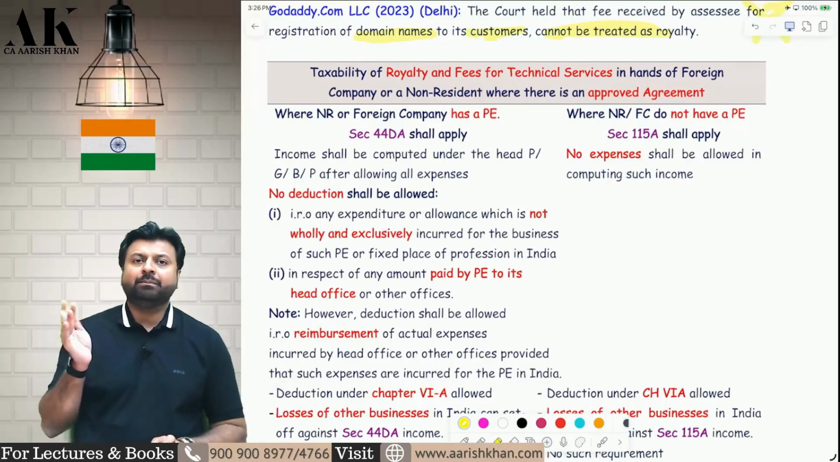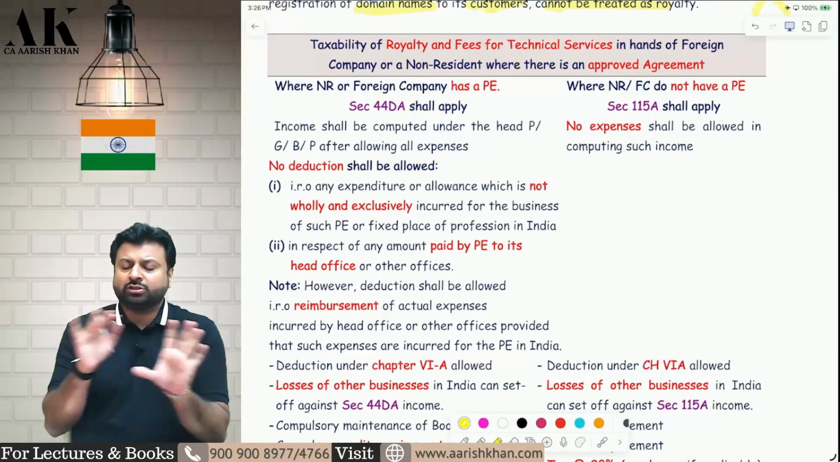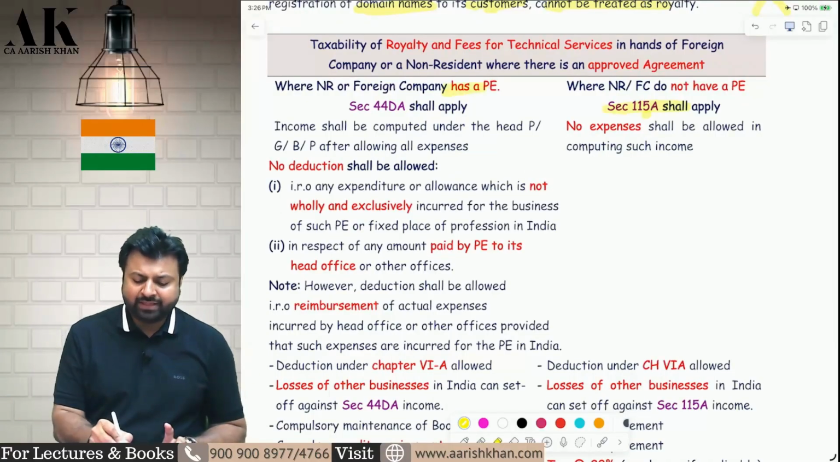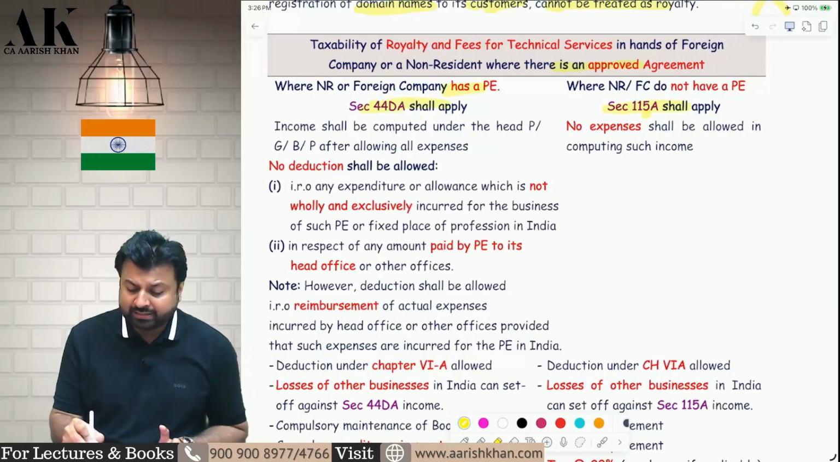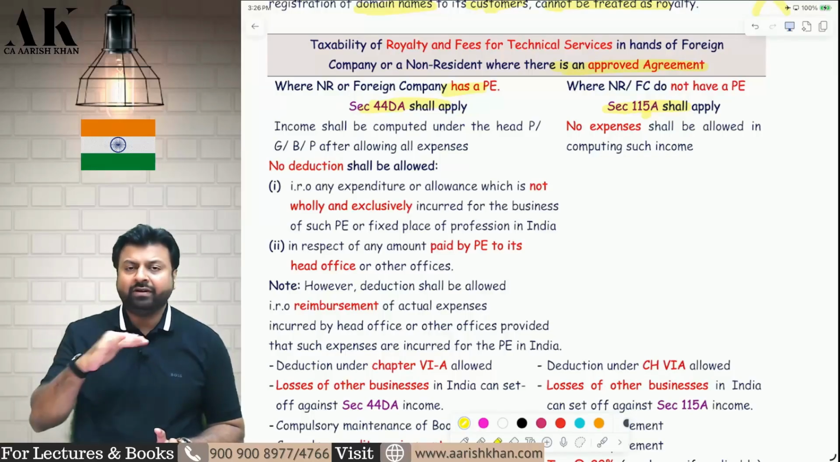Therefore, we will have a comparison. So if there is a non-resident or foreign company which is providing royalty or FTS and there is no PE, then 115A will apply. And if there is a PE, then 44DA will apply. But an agreement approved by central government is mandatory in both the sections. Now we will compare both the sections.